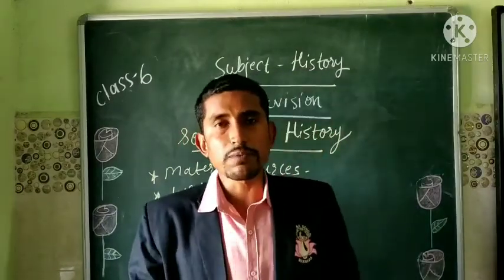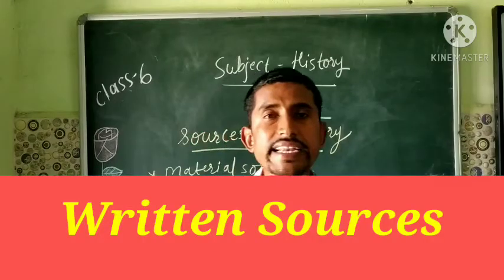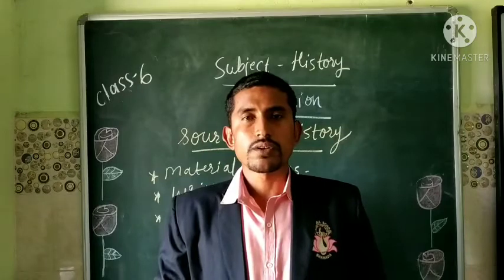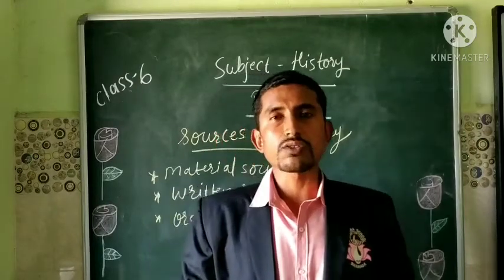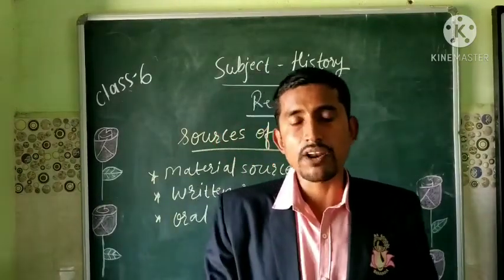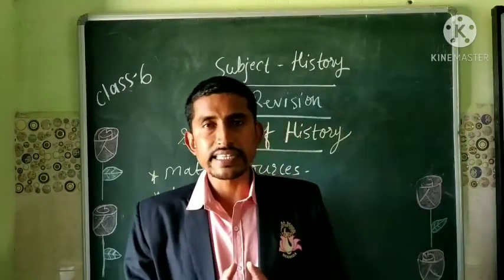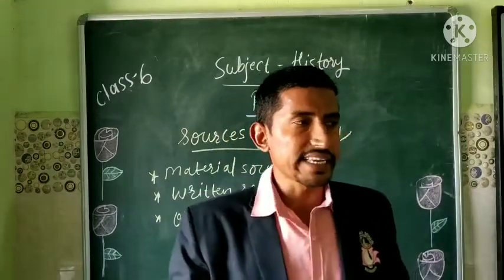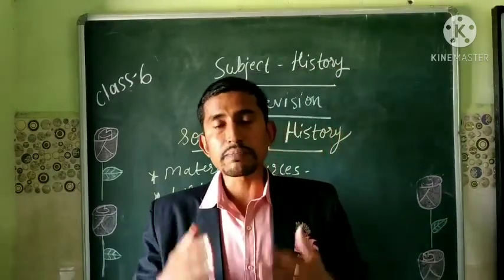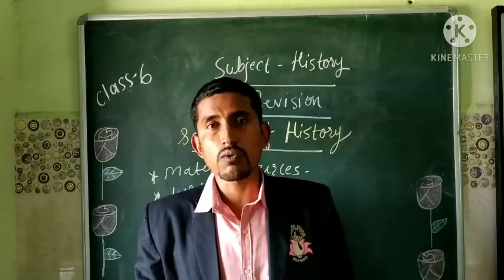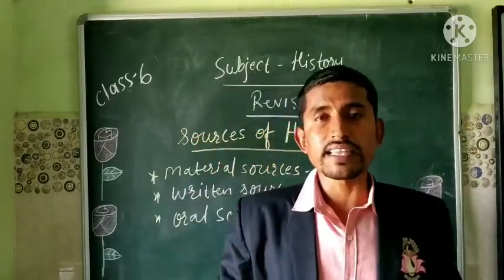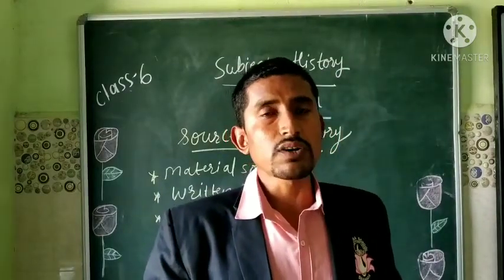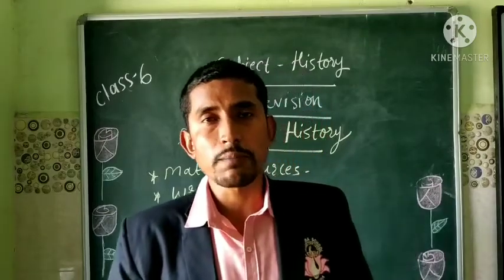Now the second type of sources is written sources. During the Stone Age the script was not developed, but the man of the Stone Age recorded the events which took place around him in the form of paintings. Whatever experience they got, what they saw, what they felt, all these things they recorded in the form of paintings, because script was not developed up to that time.